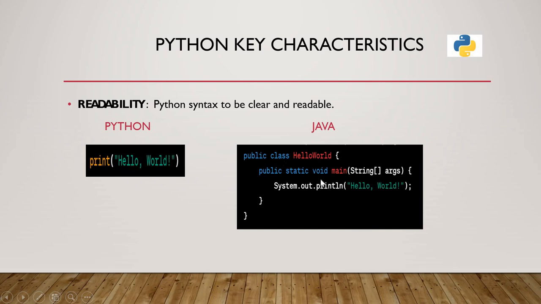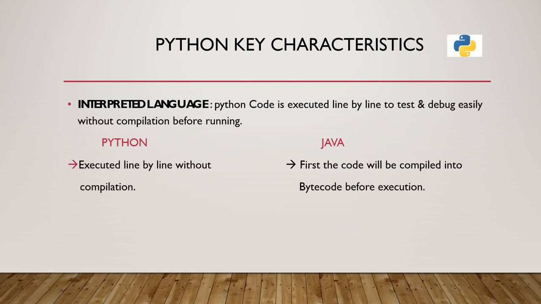This Python code and this Java code both return the same output, but you can see how many lines of code Java uses and how many lines of code Python uses. So that's why we say that Python is a very clear and readable language and very easy to use, and it has a minimum number of lines, where we can implement easily and in minimum time.